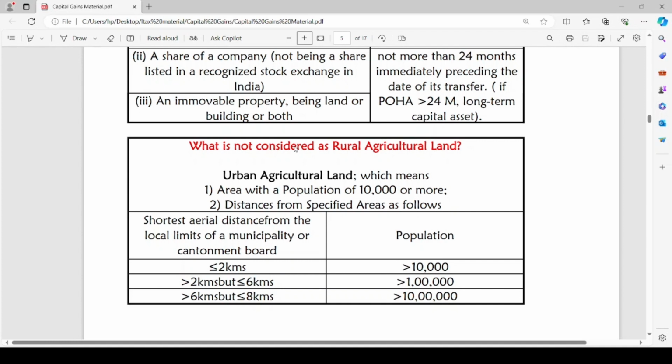If the distance is greater than 2 kilometers but less than or equal to 6 kilometers and the population is greater than 1 lakh, it is considered as urban agricultural land. If the distance is more than 6 kilometers but less than or equal to 8 kilometers and the population is more than 10 lakh, in such a case, such area is considered as urban agricultural land and hence is a capital asset. Urban agricultural land is a capital asset.